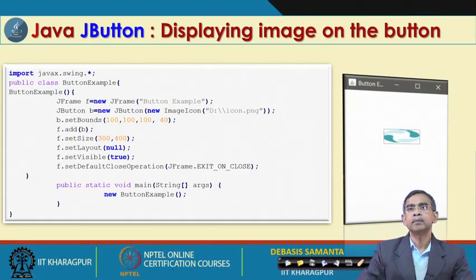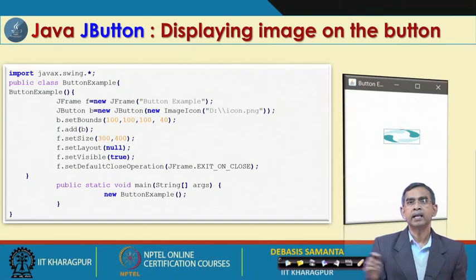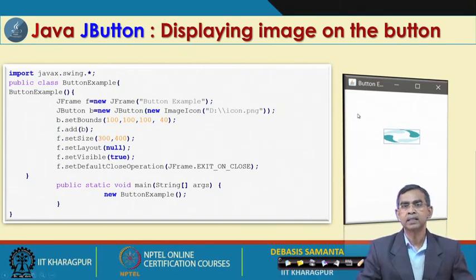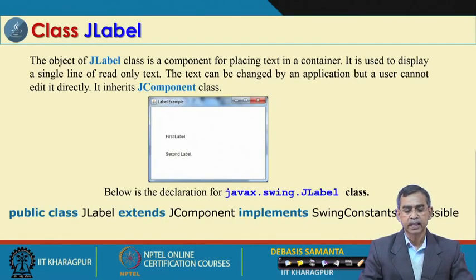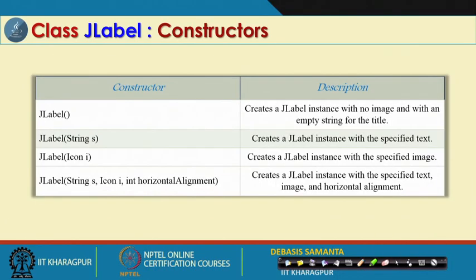And this example indicates that a button can include an image. As you see, an image is also there on the button itself. So, many small images can be embedded into the button to give a better feel and good look. Now, JLabel is basically the same as the AWT label, there is no such difference.